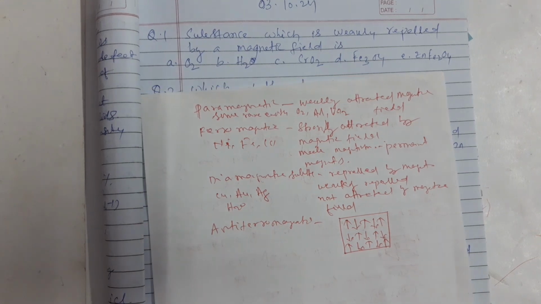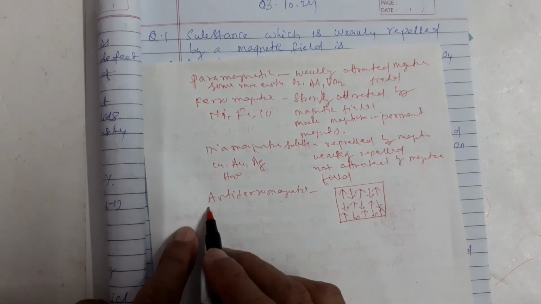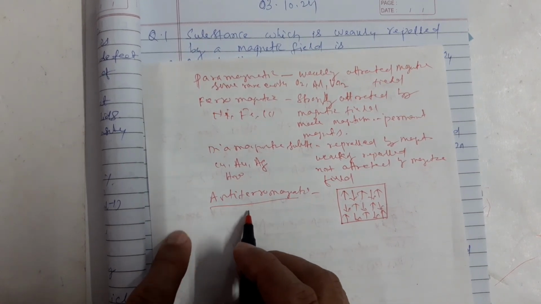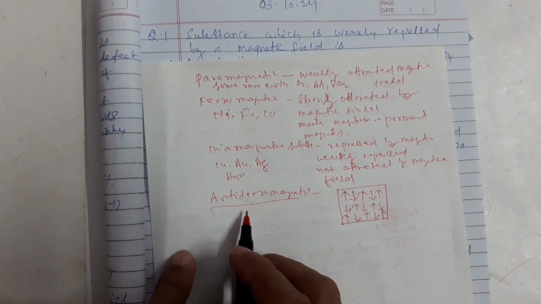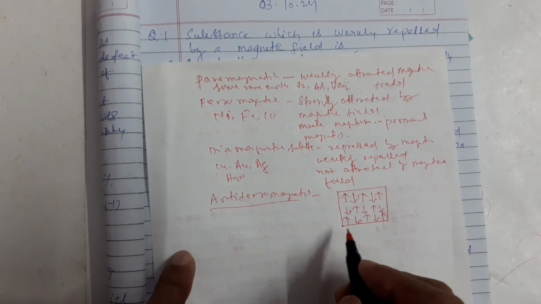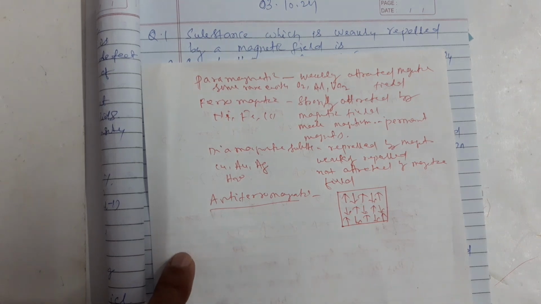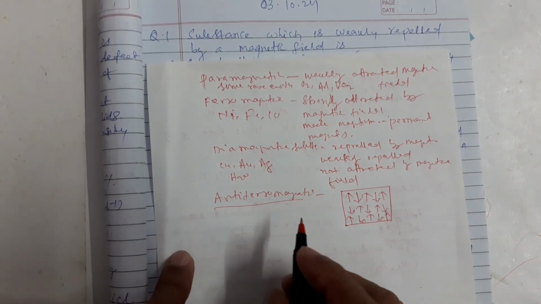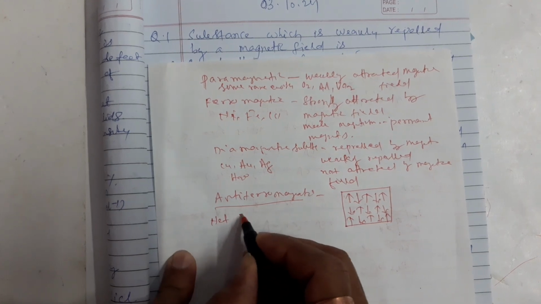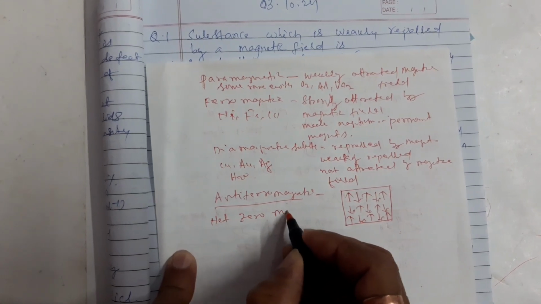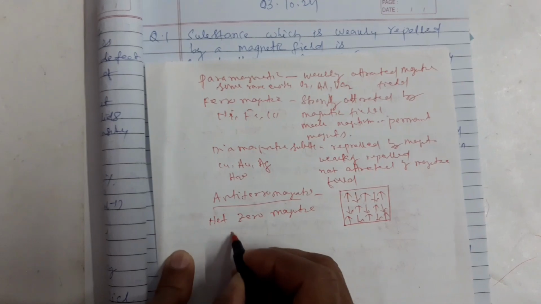The atomic moments align in opposite directions, that is antiparallel, within a material, resulting in a net zero magnetic moment.